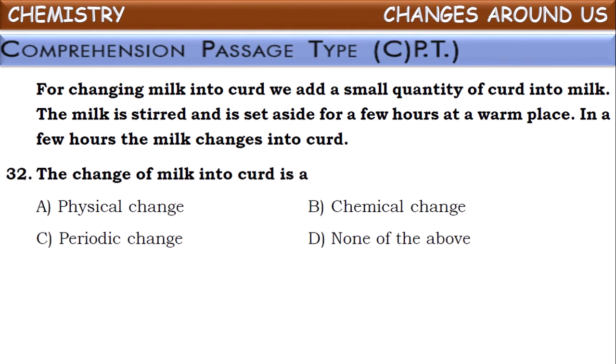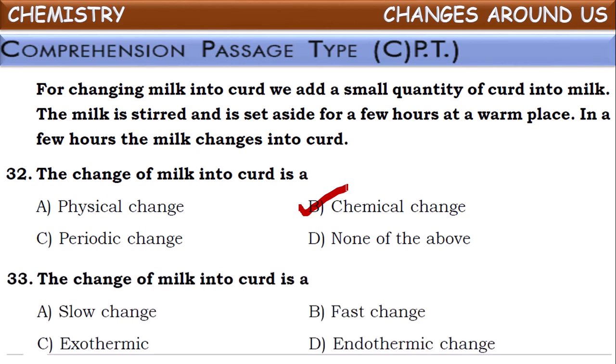Now let us see questions based on this. The change of milk into curd is a chemical change, because once the curd is formed from milk, we cannot get back the original milk even if we change the conditions. So it is a chemical change. A new substance is formed.